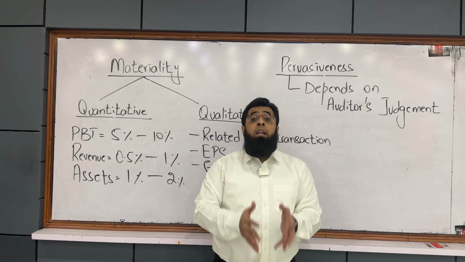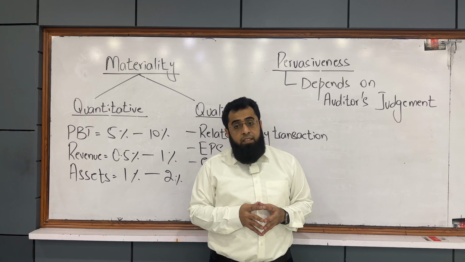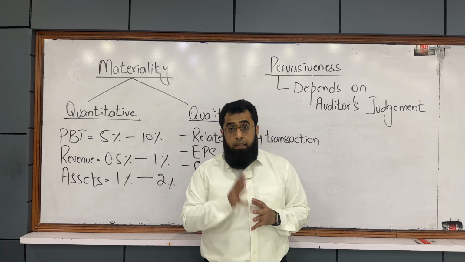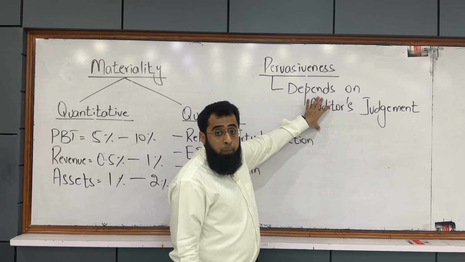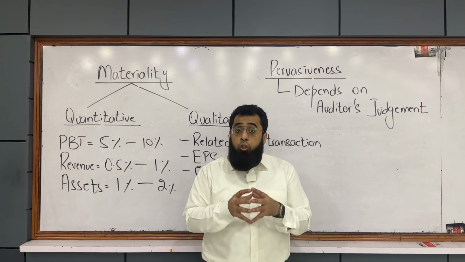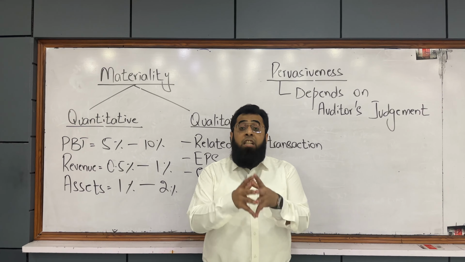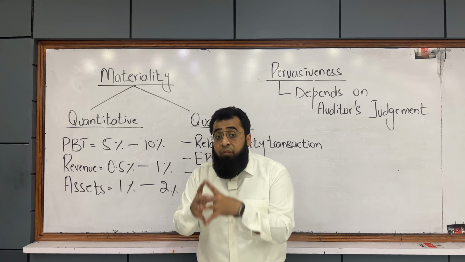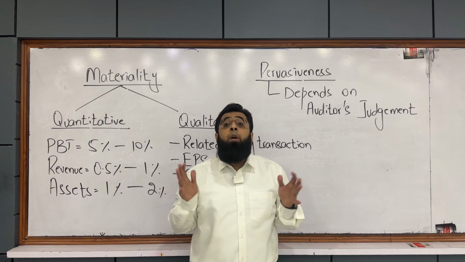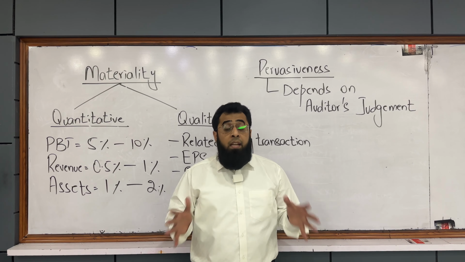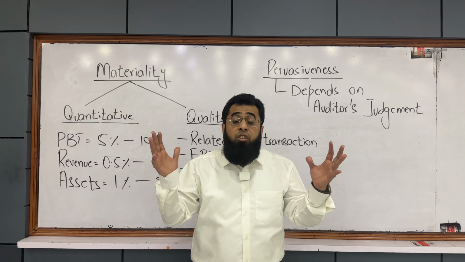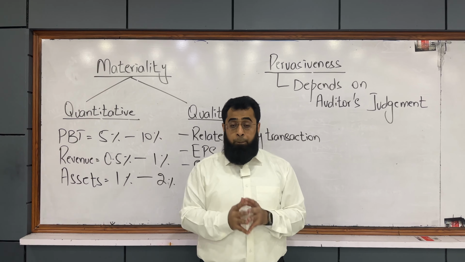If a wrong revenue recognition policy is used, it is pervasive, it has a spreading impact. It depends on the auditor's judgment at what level he thinks that an issue is pervasive, and he should use the words that the financial statements do not present a true and fair view, which means that he is saying that the misstatement exists in the financial statements as a whole.